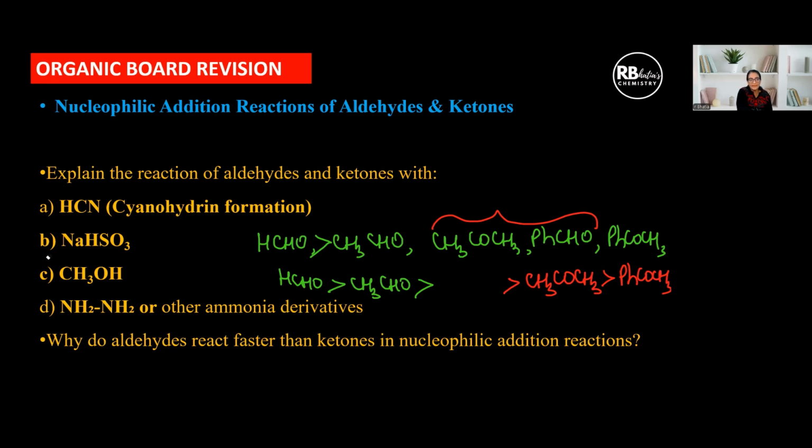So just remember that all the aldehydes will be coming first, followed by all ketones. So the order goes as aliphatic aldehydes, then aromatic aldehyde, then aliphatic ketones, and then aromatic ketones. And as the group keeps on becoming bulky, the reactivity keeps on becoming less. So learn it as a subjective attempt with reasons or in the form of this example.